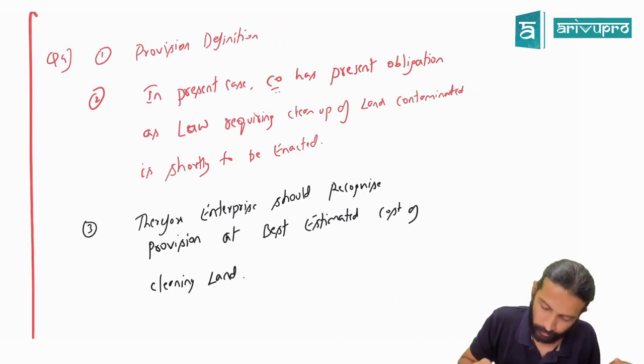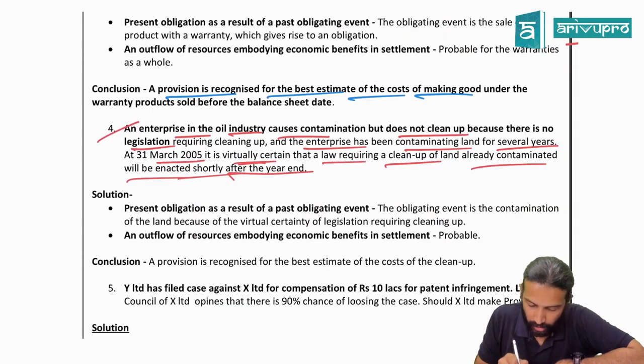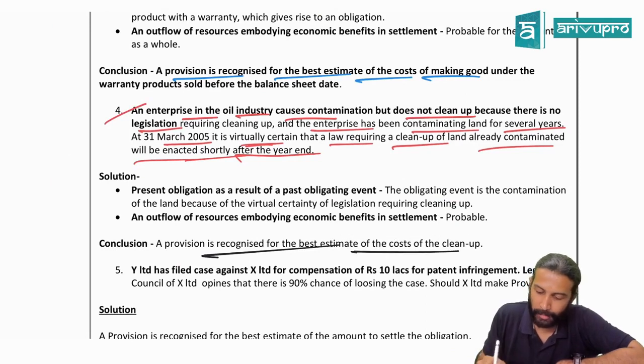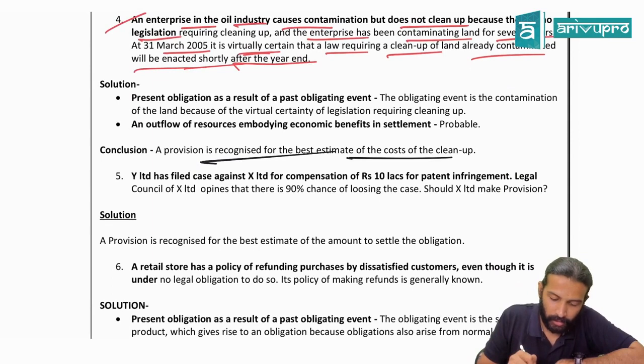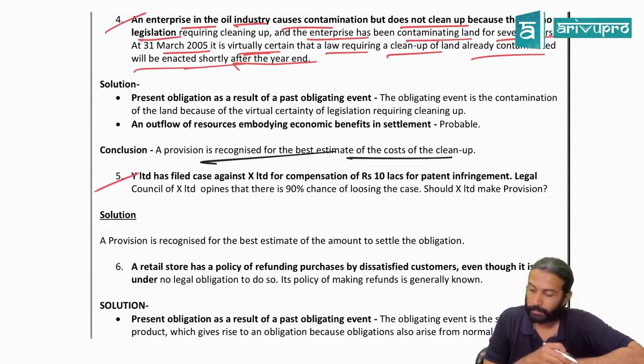Easy? Okay, so that's what they've given the answer as. A provision is recognized for the best estimated cost of the cleanup. Meaning provision is required. Can I go for case number 5 now? Online also okay till here?